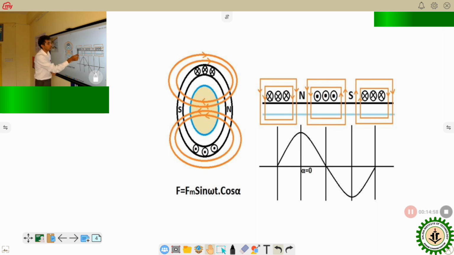So from cross, if we move, we will face north pole. Then if we move, we'll see the dot conductors. Then we'll see the south pole. Then if we move, we'll face the cross conductors again.